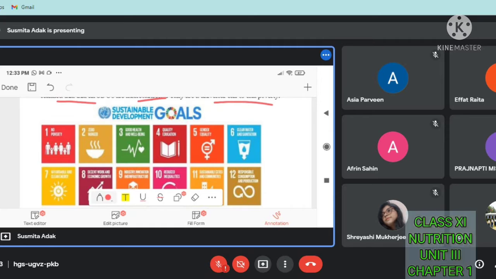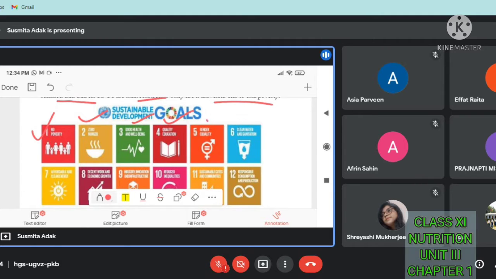See the picture. First, number 1, that is no poverty, means there should not be any poverty. Next, zero hunger, means if there is no poverty, then the hunger level will decrease and become 0. Next is 3, good health and well-being. If there is no hunger, then good health will be there. Quality education: if people have money and there is no poverty, they can go for quality education.